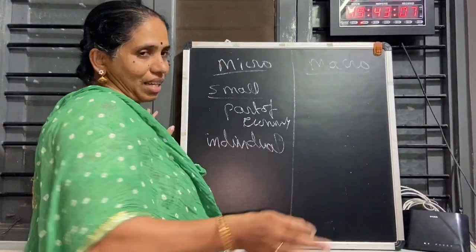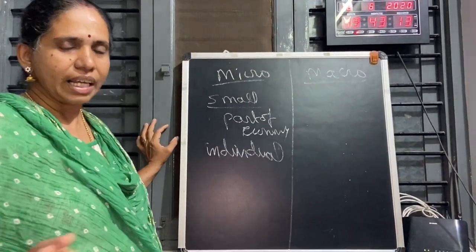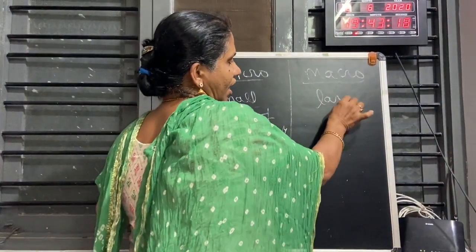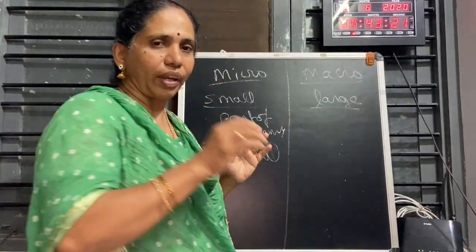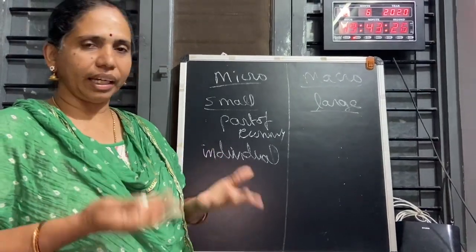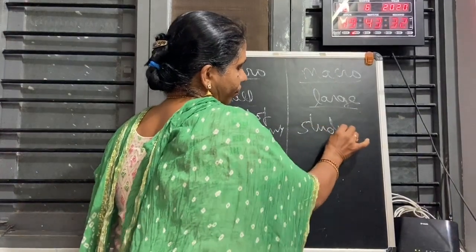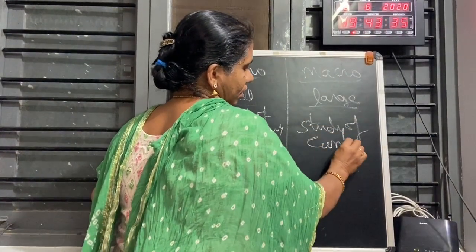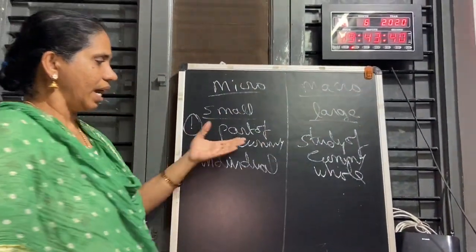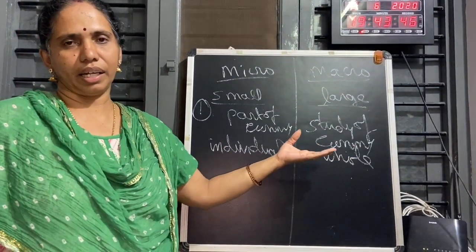I used to give the example of the class. If I want to know only about the HEBA section, that is micro. If I want to know about HEBA as a whole, we call it macro. Macro means large, derived from the word macros. That is the study of economics as a whole. For example, national income, full employment and aggregate demand all come under macroeconomics. So the first point: small and large. Micro is the study of individual producers and consumers, and macro is the study of the economy as a whole, like aggregate demand and national income.